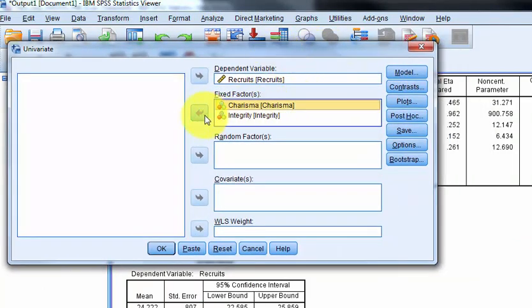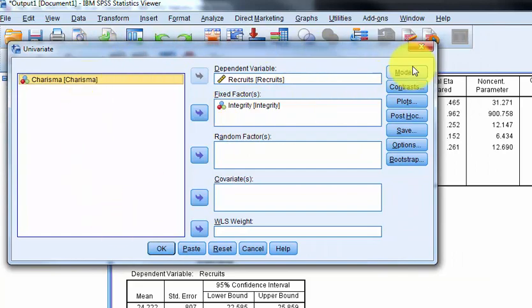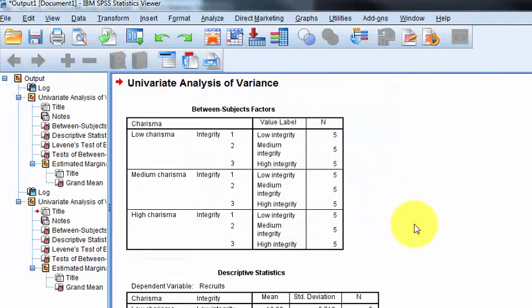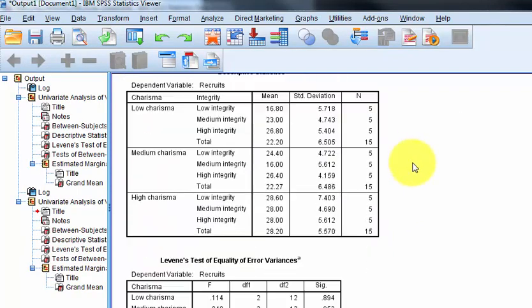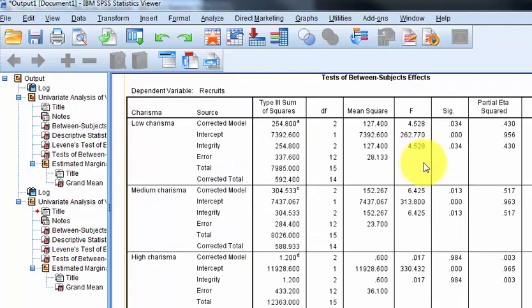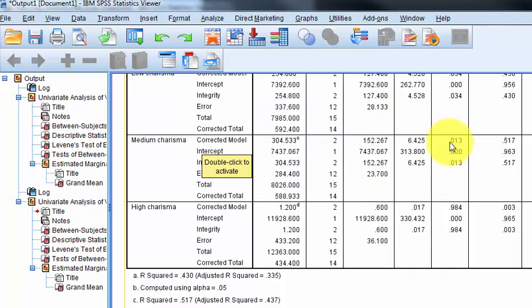And we really don't need charisma in there because the software already knows. And I'm going to click OK. So the output now is broken into three separate groups, low, medium, and high charisma. So I'm just going to go down here to the money box, the between groups. So there's low charisma. There is a significant difference based on low charisma. There is on medium charisma, but look, there is not on high charisma.